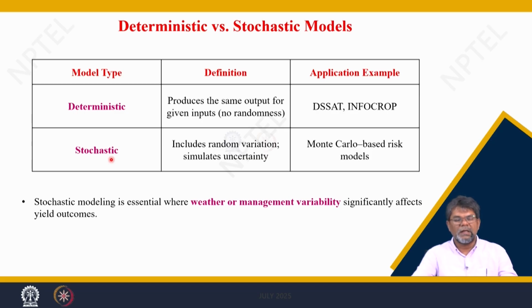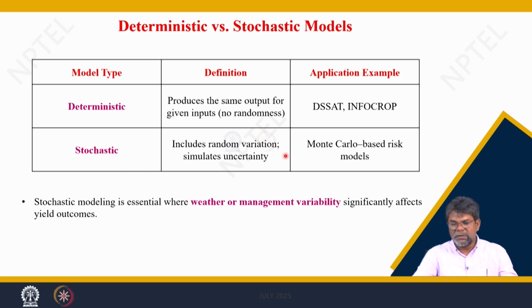For uncertainty analysis, we use the stochastic model. This is a probabilistic model. It gives a range of outputs for particular input parameters, but deterministic gives a definite prediction for the same inputs. Crop models are mostly deterministic, not stochastic.